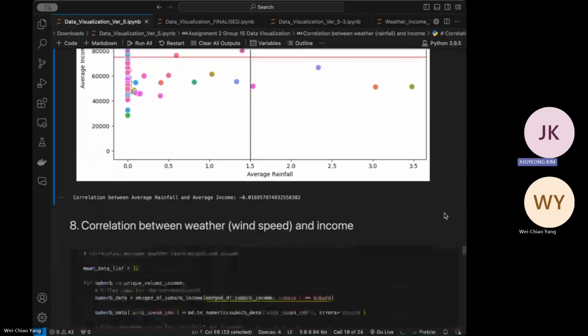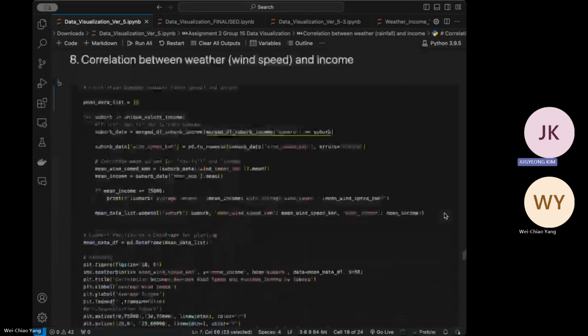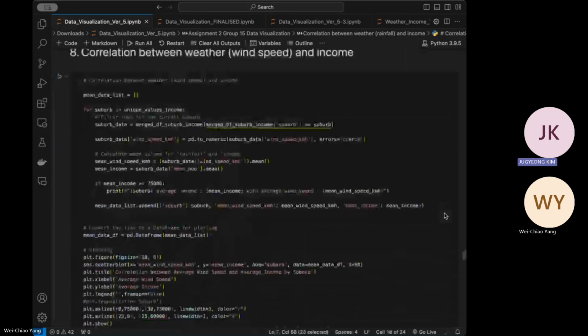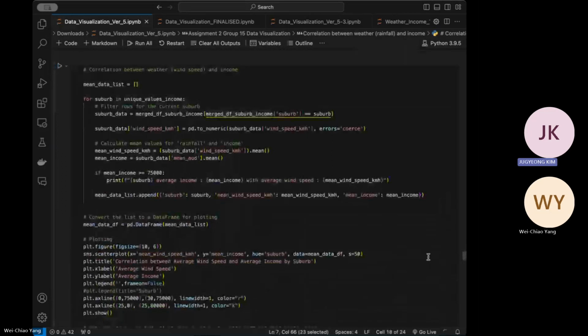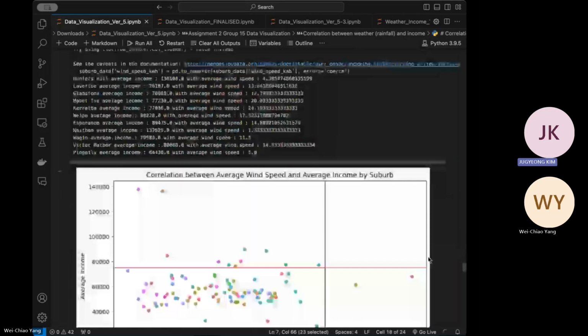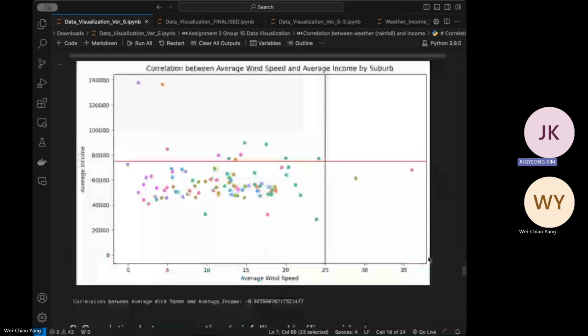Okay, next. The other one that we tried to figure out was the correlation between weather, wind speed, and income. The previous one was the rainfall average, but this one is the wind speed, which is in the same category, trying to figure out how the weather condition is. However, you can see it from the graph as well.